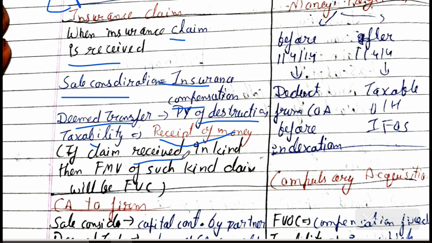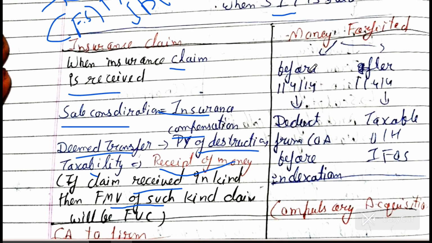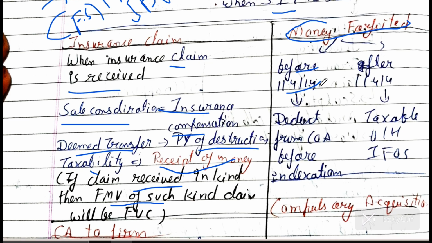Okay. If the claim is received in kind, like you get another house as a claim from the insurance company, then what will be the sale consideration? The fair market value of such kind will be the full value of consideration. And then another topic, money forfeited. If money is forfeited on or before 1st April 2014, this will come in a full-fledged question or MCQ. ICAI will almost in one or two attempts, back to back, this adjustment will come.